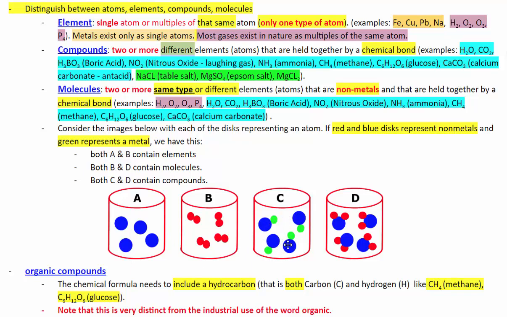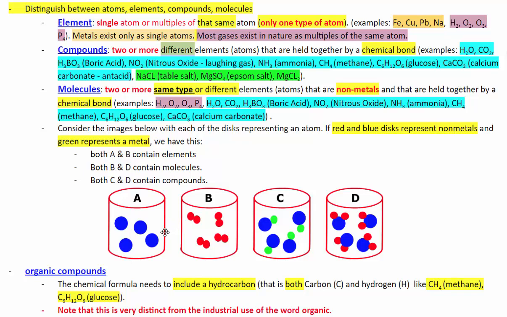C is not a molecule. It's not a molecule because the green atom is a metal. But D is a molecule since the red and the blue are both non-metals. So D and B are molecules.